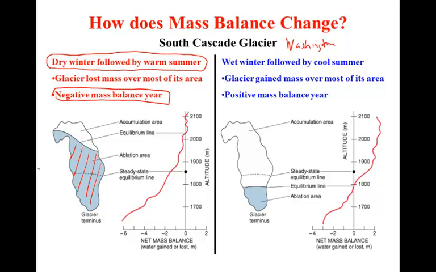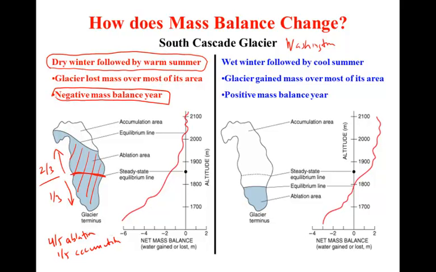Now, using that 2/3 accumulation to 1/3 ablation rule, for the glacier to be stable, the equilibrium line would need to be approximately there, producing 2/3 of the glacier surface in accumulation zone, 1/3 of the glacier surface in the ablation zone. Well, for this particular year, the glacier has an overall net negative balance. We have more like 4/5 of the glacier in the ablation zone and only about 1/5 of the glacier in the accumulation zone.